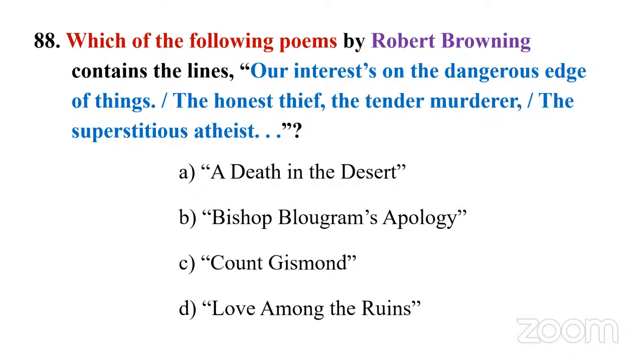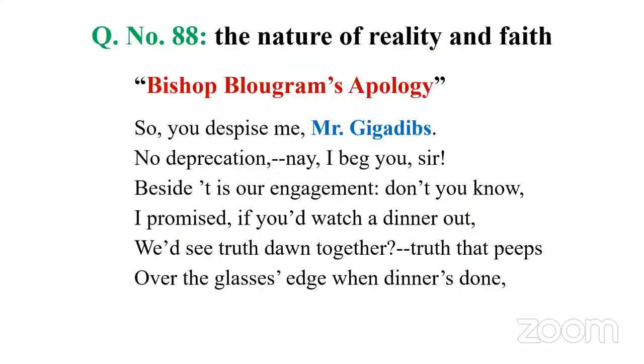Of course, we have this Victorian. So this time we have got quite good questions from the Victorian age. So answer B, Bishop Blougram's Apology. Browning is known for his dramatic monologue. And this particular dramatic monologue, Bishop Blougram's Apology, is a kind of debate. This bishop is talking to Mr. Gigadibs, a journalist, and they are talking about the nature of reality and faith. Of course, it's a kind of dramatic monologue, and the Bishop is trying to convince this journalist, or it's a kind of an argument.